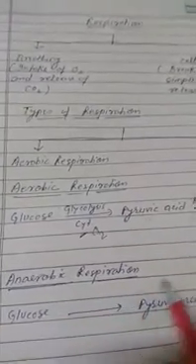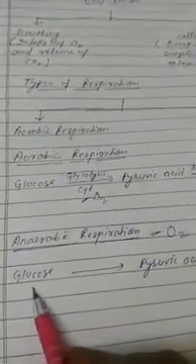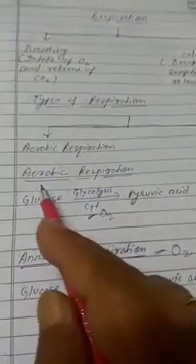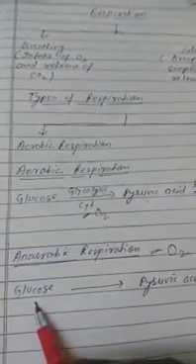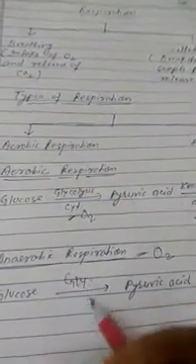Anaerobic respiration occurs in the absence of oxygen. The first step in anaerobic respiration is the same as in aerobic respiration. That is, glucose is converted into pyruvic acid, known as glycolysis, in the absence of oxygen in the cytoplasm. Clear? But the next step is different.